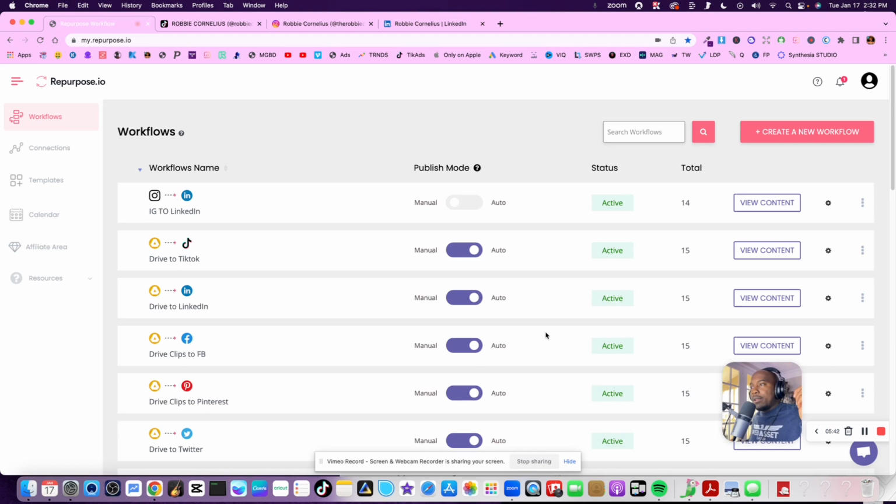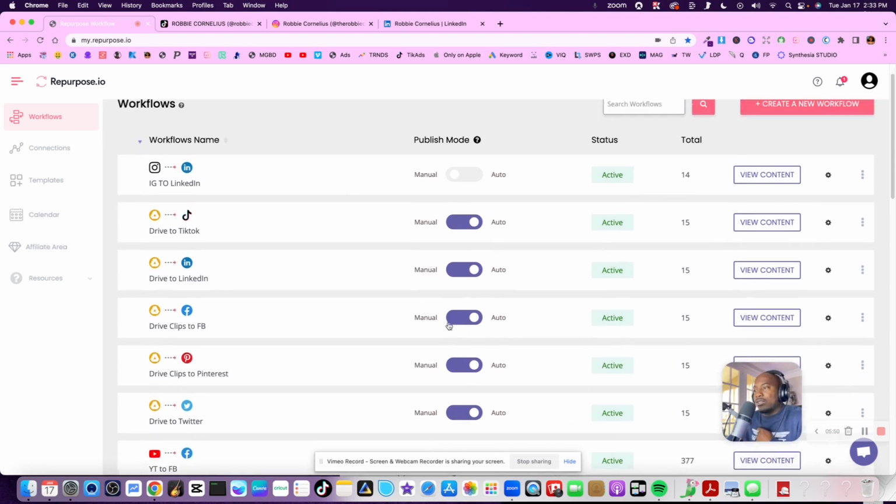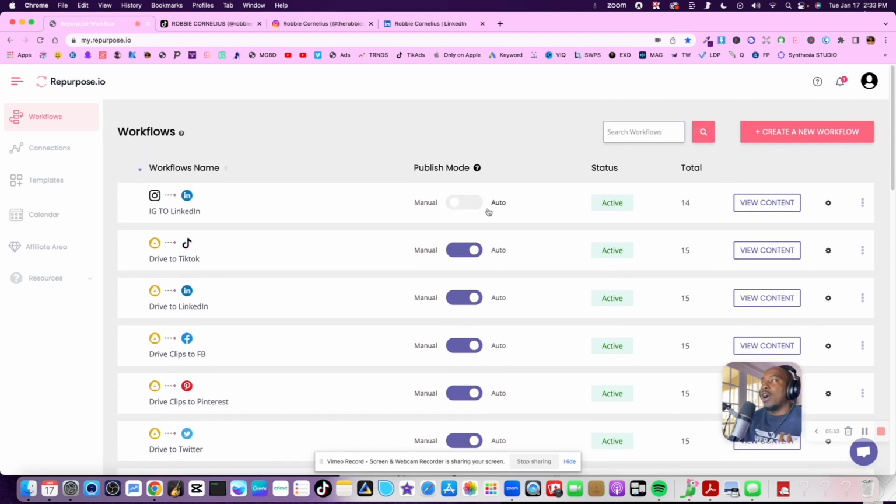One more step. Okay. Notice up here how I just connected the IG to the LinkedIn, but it's not purple like the rest of these. Why? Because I got to determine now, do I automatically want the software to send all my content over there, or do I want to manually do it? If you have content that you don't want showing up on other social media platforms, because I know people are different on different platforms. Some content you post on TikTok, you won't post on Facebook. I understand. So you might want to manually do that. To me, that defeats the purpose because this software is supposed to take care of it for you.